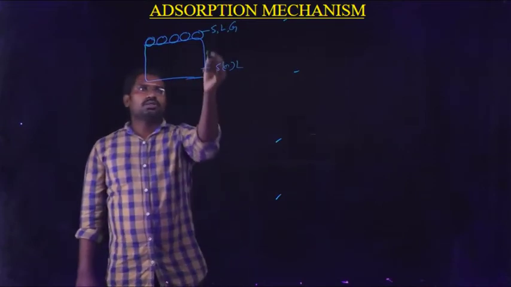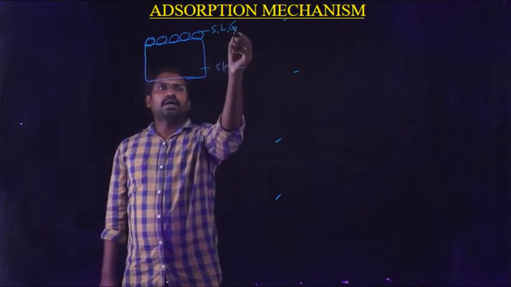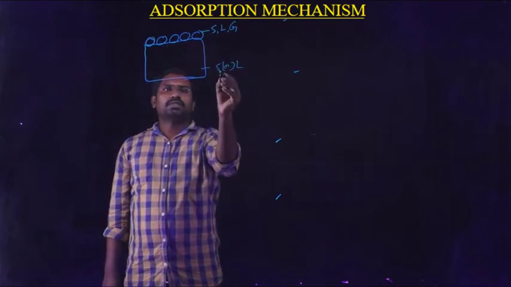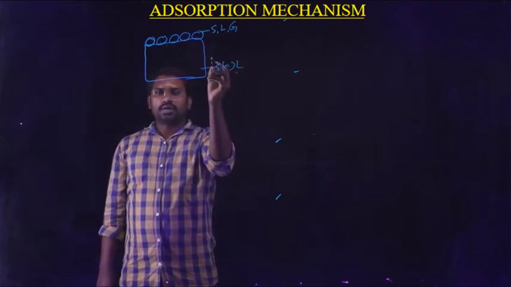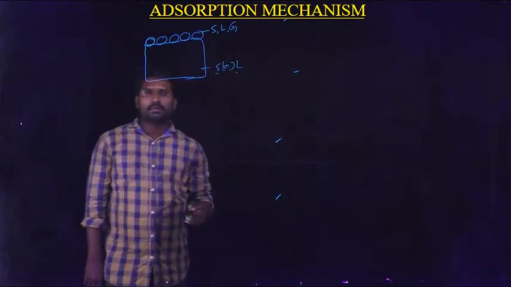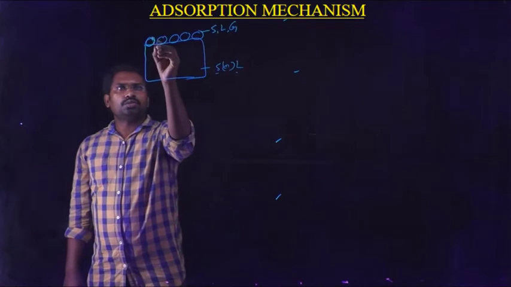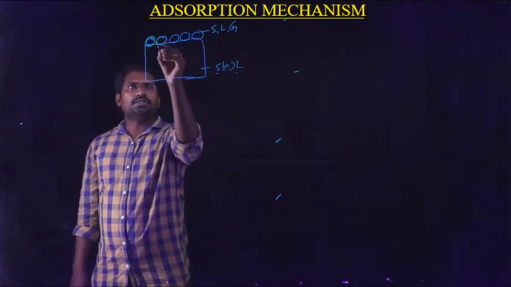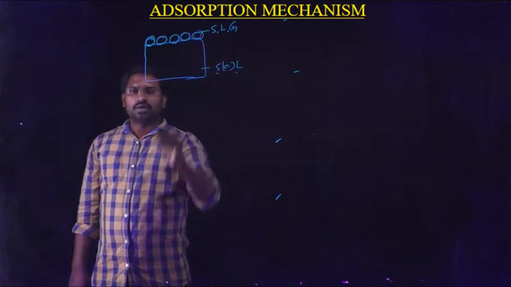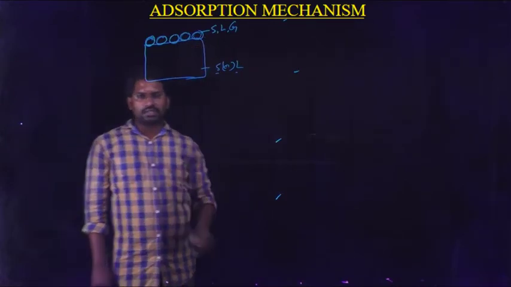When the molecules of a solid, liquid or gas are deposited on the surface of another substance like a solid or liquid, we know that adsorption is a surface phenomenon. The molecules of a substance are deposited on the surface of the substances, not into the bulk of the substances.